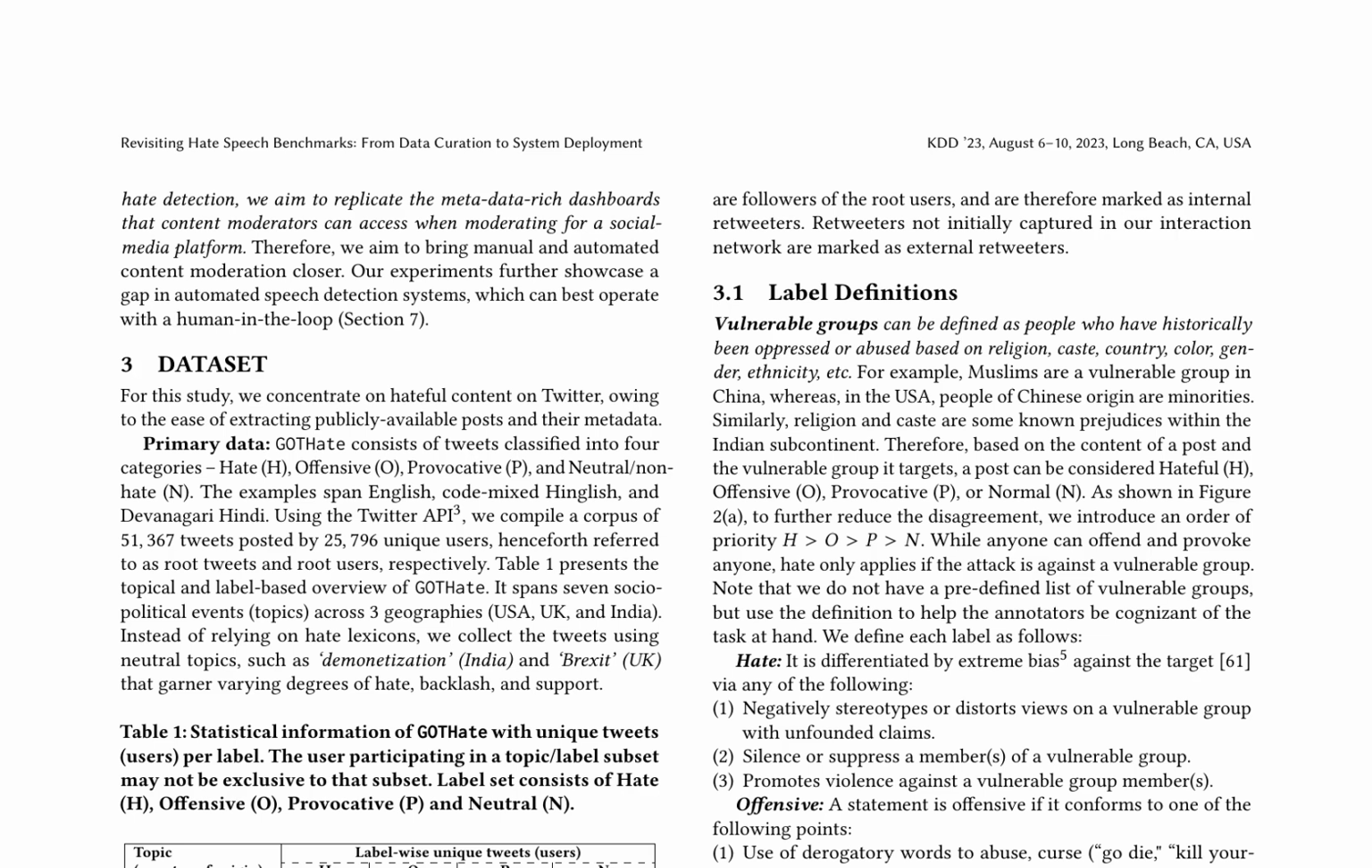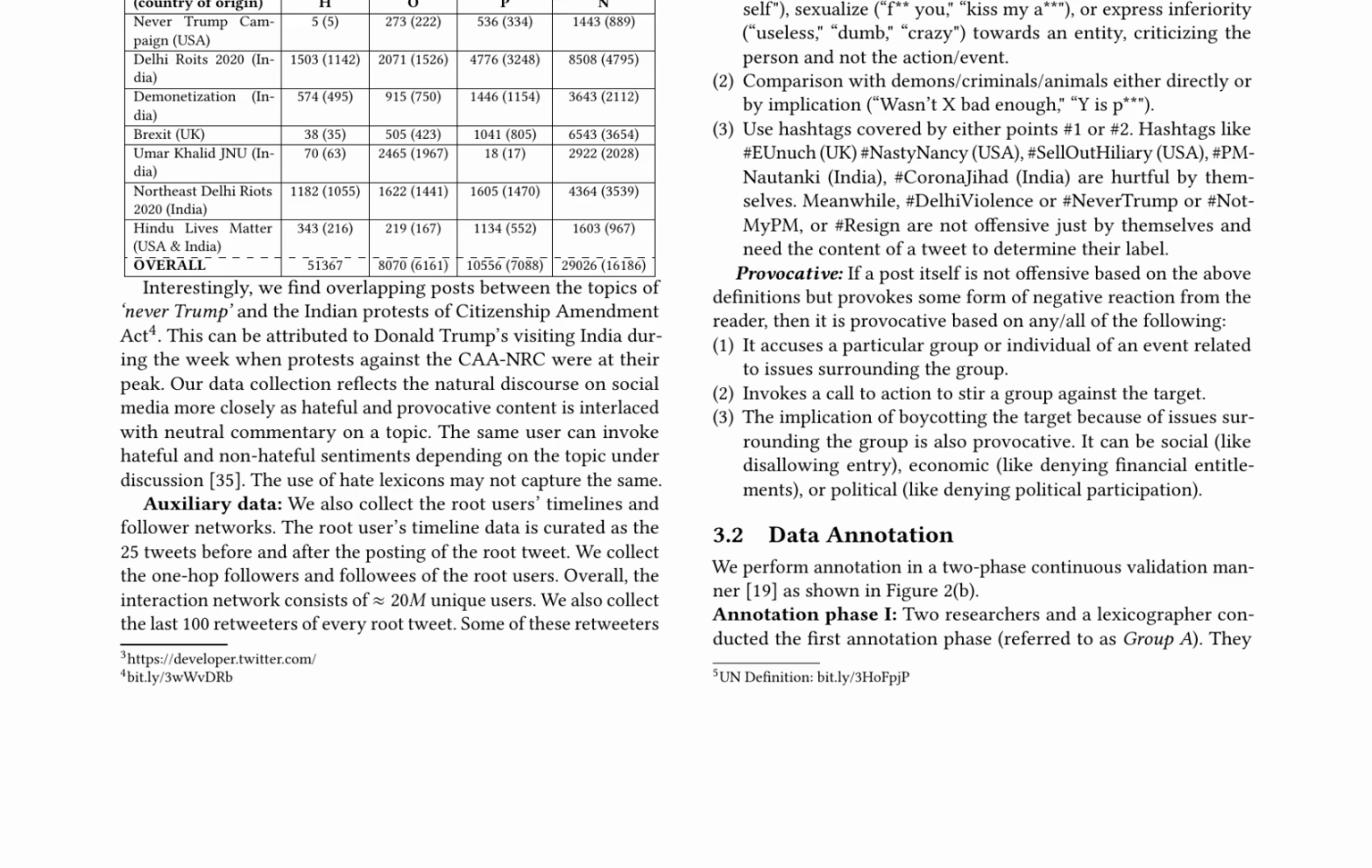Critically, the paper highlights the importance of understanding hate speech by defining labels based on vulnerability groups, introducing an order of priority for labels. The data annotation process involves a 2-phase continuous validation approach, ensuring the accuracy and reliability of the labels. The study underscores the limitations of automated speech detection systems, emphasizing the need for human involvement in accurately detecting and categorizing hate speech.